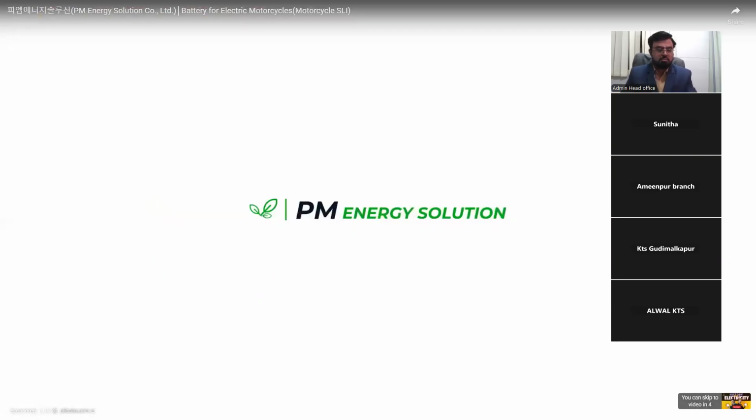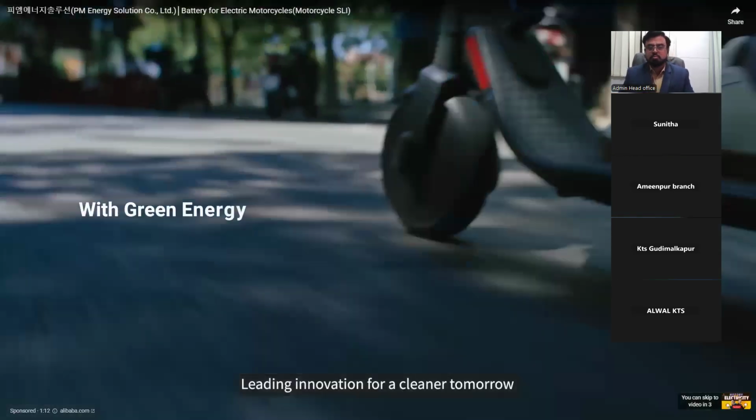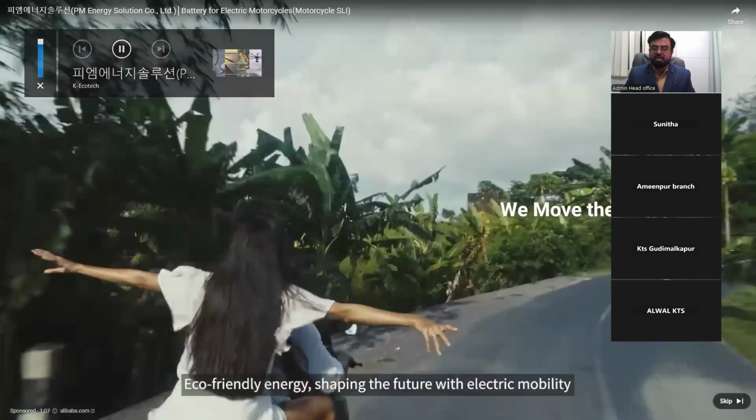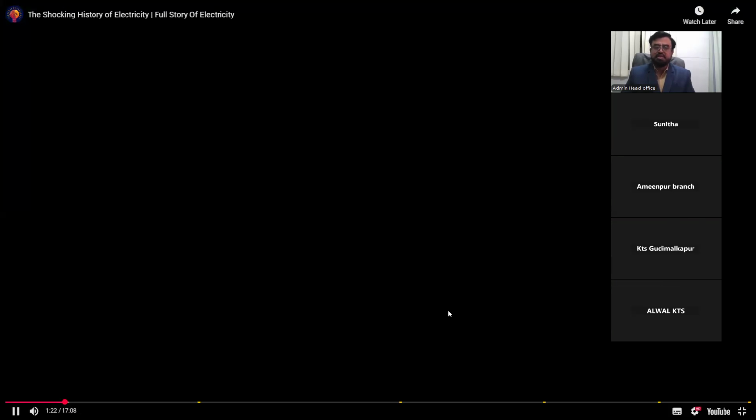PM Energy Solution. Leading innovation for a cleaner tomorrow. Eco-friendly energy, shaping the future. Nowadays, we are using electricity even for mobility, driven by electric vehicles.